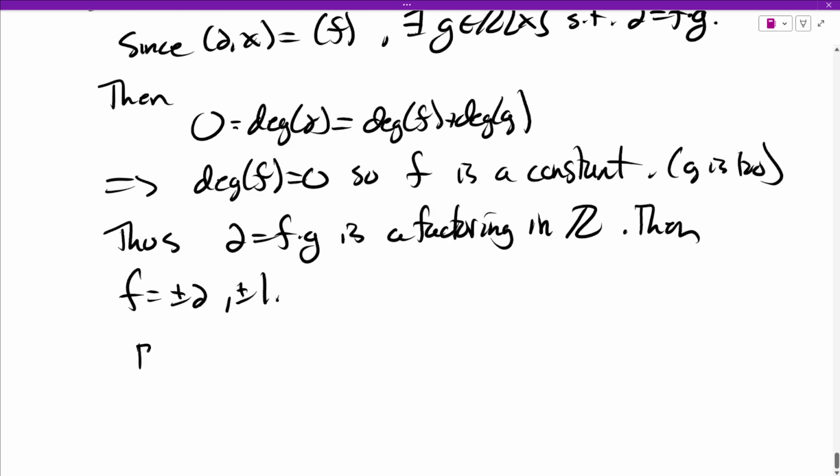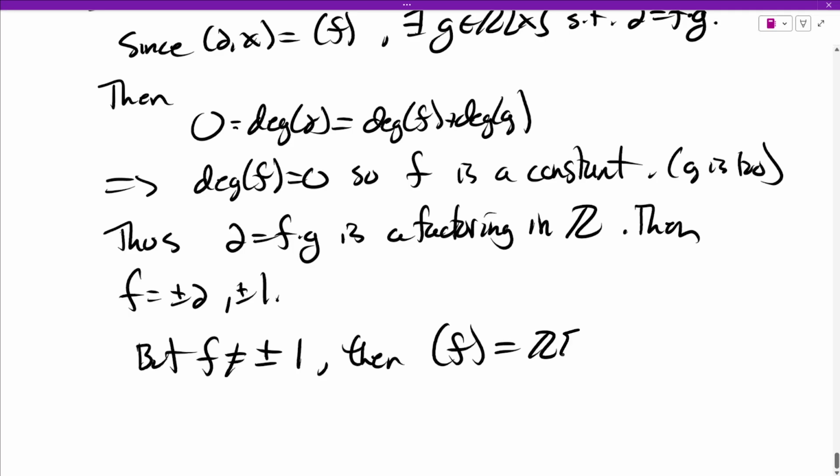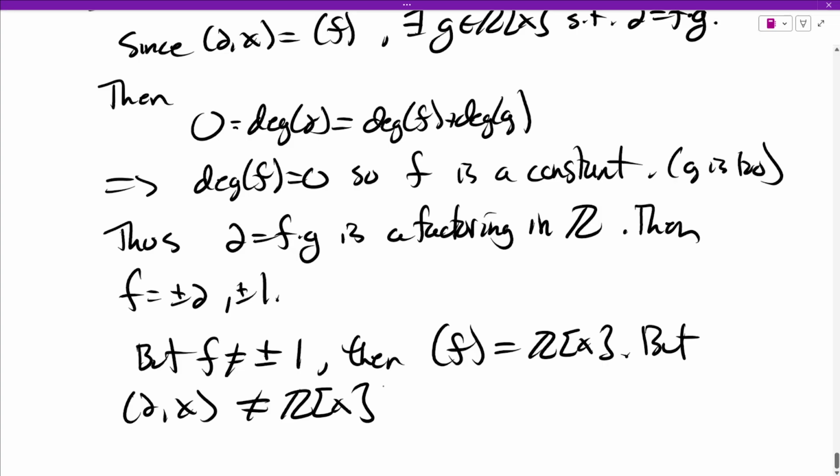Okay, but f cannot be plus or minus 1, because then this ideal has a unit. It has plus or minus 1, and so it's everything. But the ideal generated by 2 and x is not everything, because we only get polynomials that have an even constant term.